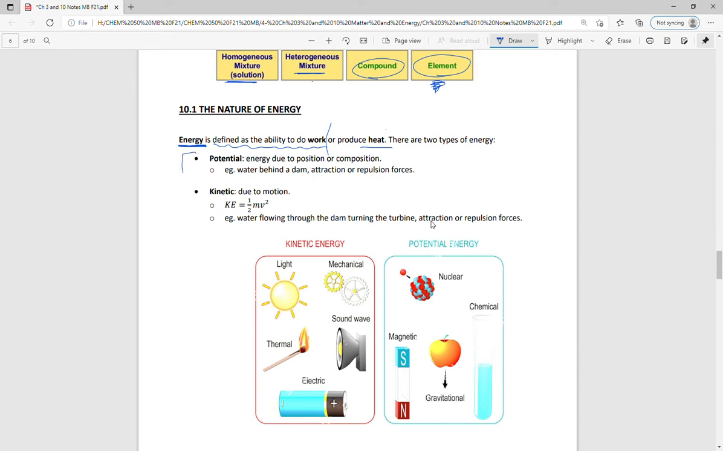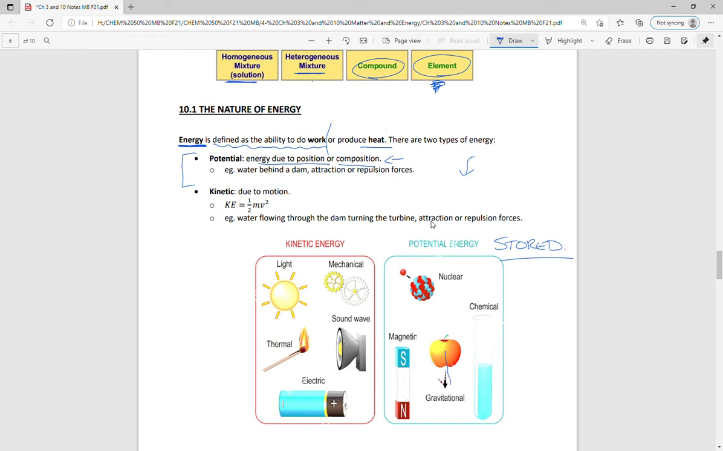So potential energy is the first, and potential energy is stored. It's energy due to position. So maybe something's up at the top of a hill and has the potential to fall down, or composition. And so this is its makeup. And so chemical bonds store energy. So the kind of commonality here is that this is stored energy.